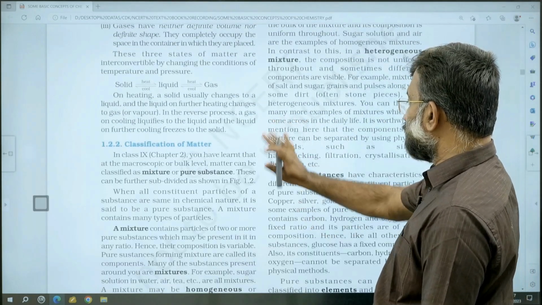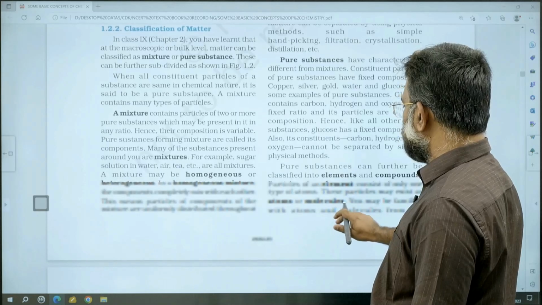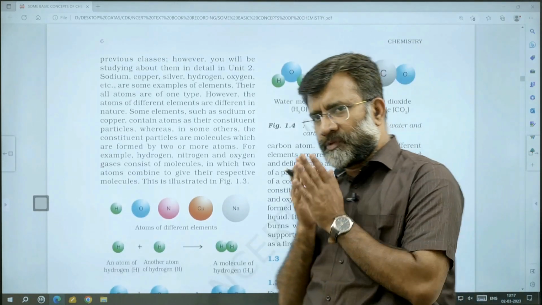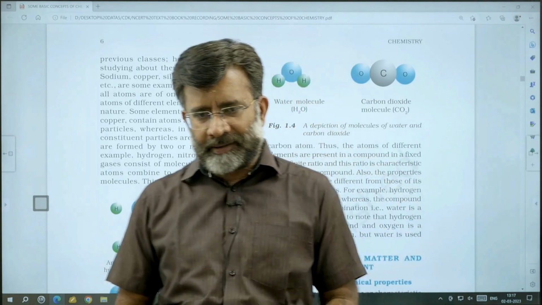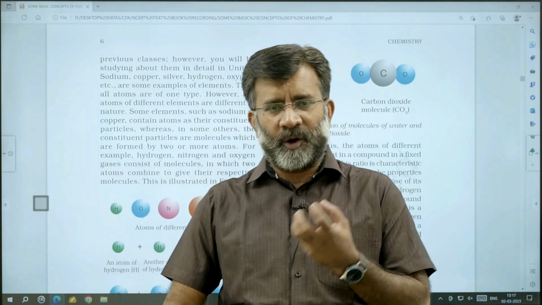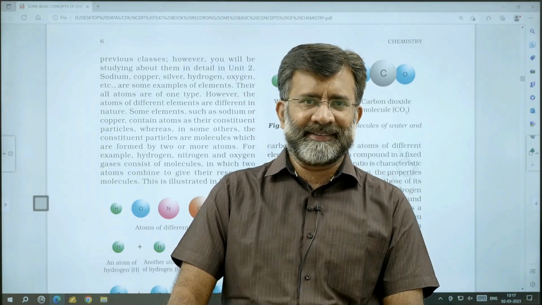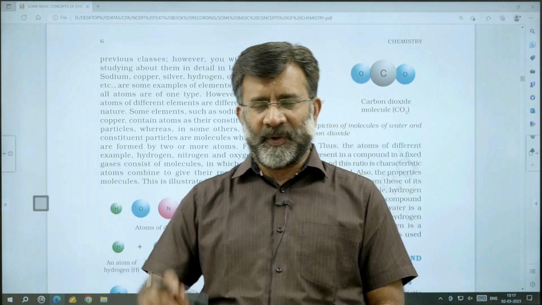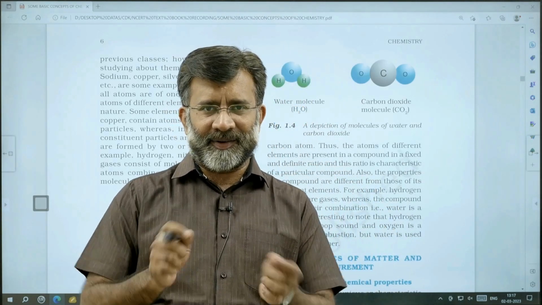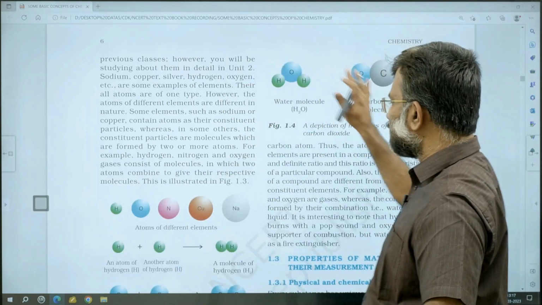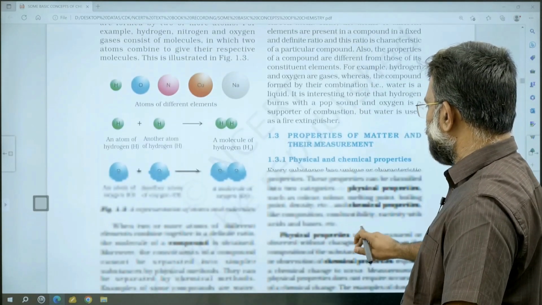That is the classification of matter. And there is a talk on atoms and molecules: what are atoms, what are molecules, how they act as a single entity, and how they are different. Hydrogen atom, oxygen atom, hydrogen and oxygen combining to form a water molecule, like that. So such fundamental ideas are dealt with there.